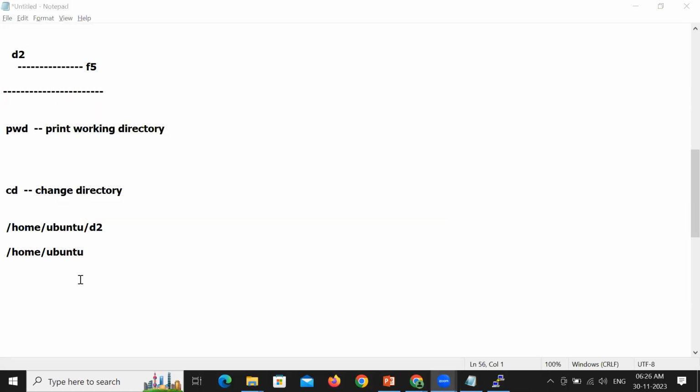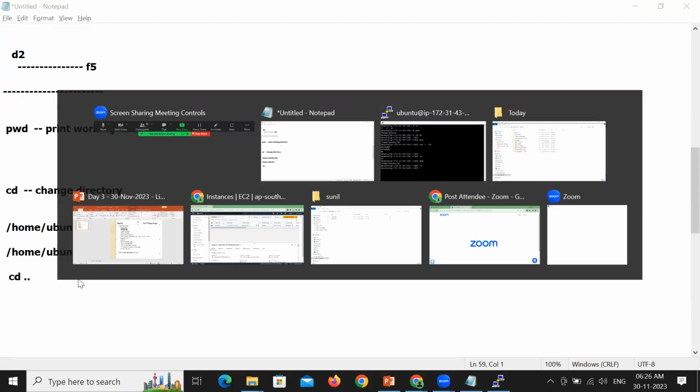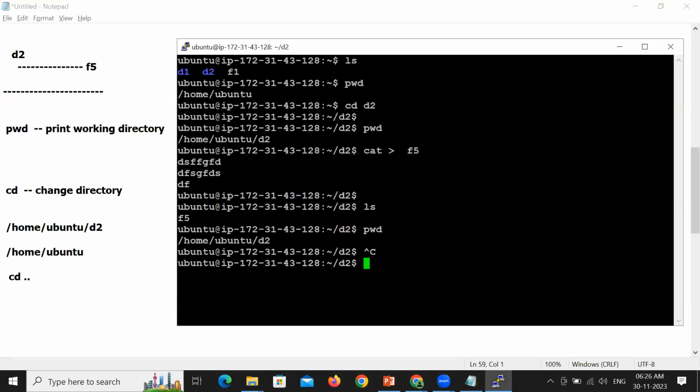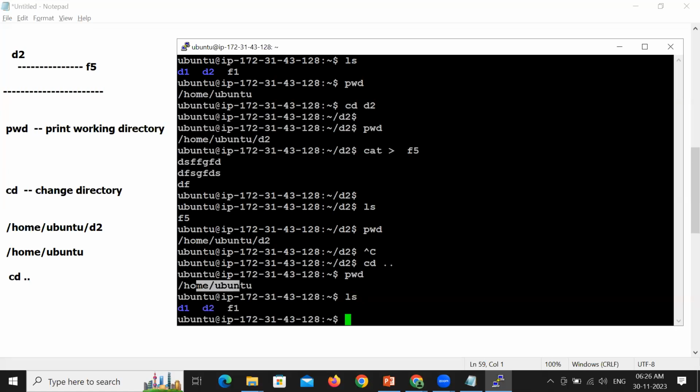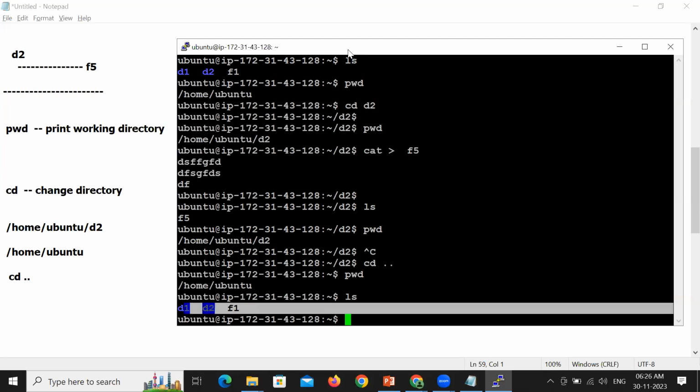You can do that by using the command called cd .. When you do cd .., you will be pointing one step up, to its immediate parent directory. So let's experience it. cd .. Now you're pointing to the immediate parent directory. pwd, you're now pointing to /home/Ubuntu, and ls, you can see D1, D2, and F1 are the files which you have created.